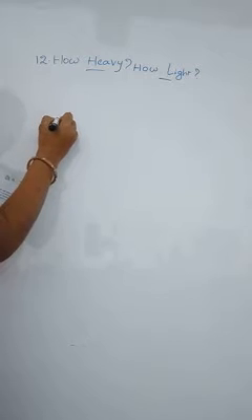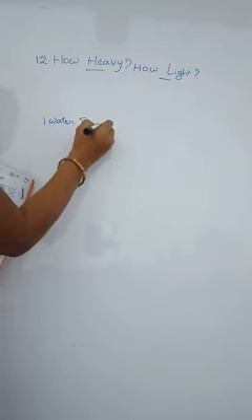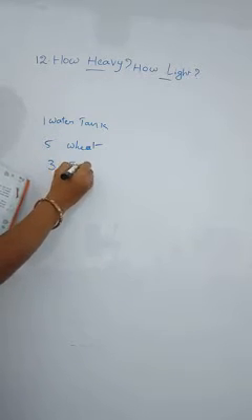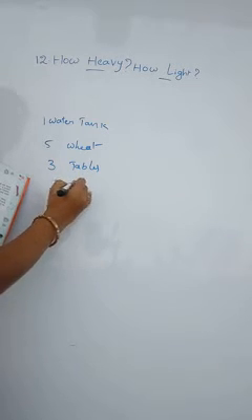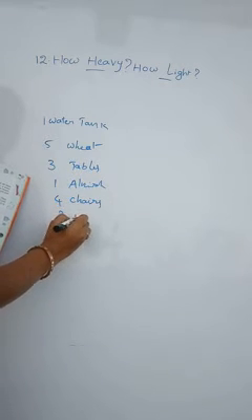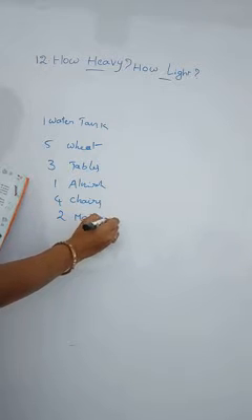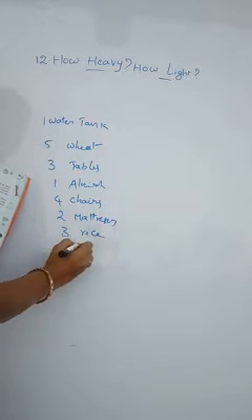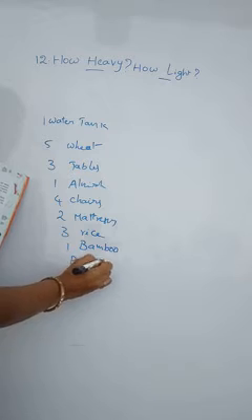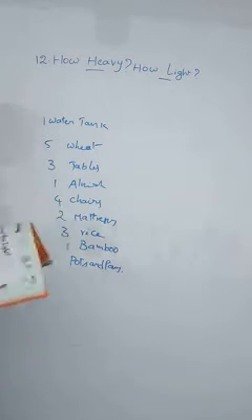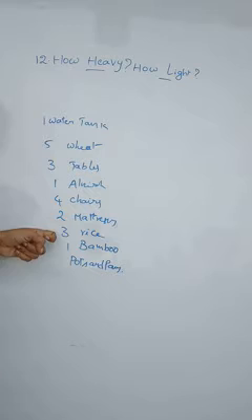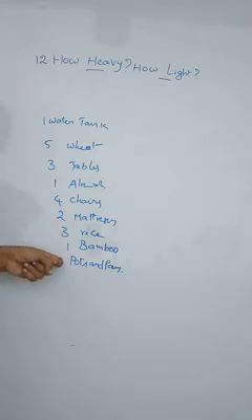See what we have here: one water tank, 5 sacks of wheat, 3 tables, 1 almara, 4 chairs, 2 mattresses, 3 sacks of rice, a bamboo ladder, and pots and pans. Like this we have the things: 1 water tank, 5 sacks of wheat, 3 tables, 1 almara, 4 chairs, 2 mattresses, 3 sacks of rice, and 1 bamboo ladder, and pots and pans.